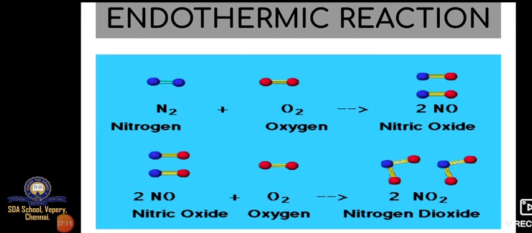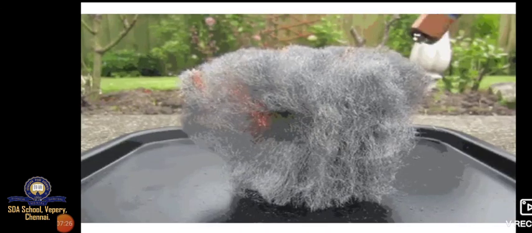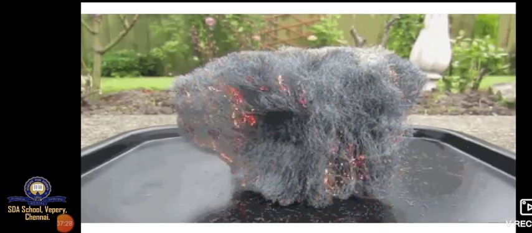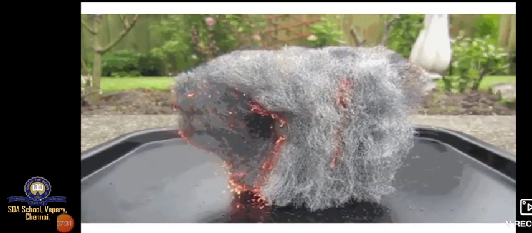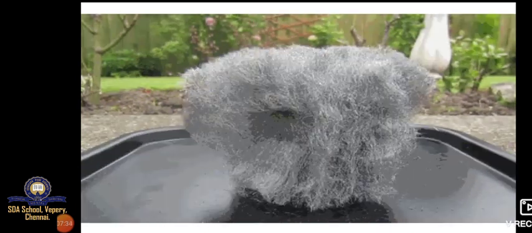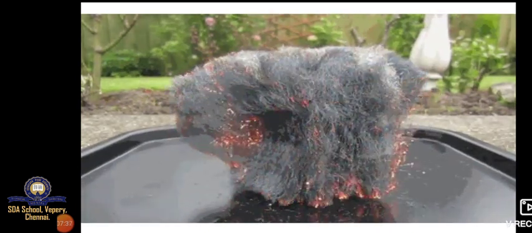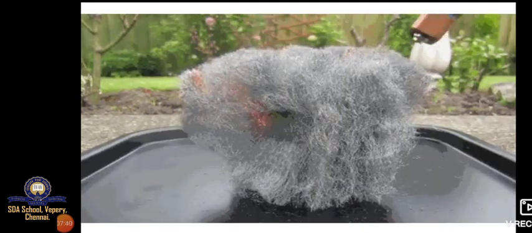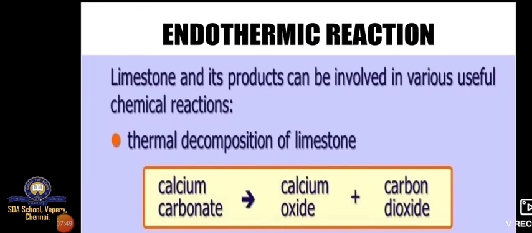So this is not a single step reaction. Again, it is combining with oxygen to form nitrogen dioxide. Here, the burning. So, in this sponge, when we give out the temperature, what is happening? It is completely burning. So, how to feel? We can feel the hotness. So, this is an example for exothermic. Endothermic. Endothermic reaction. One more reaction.